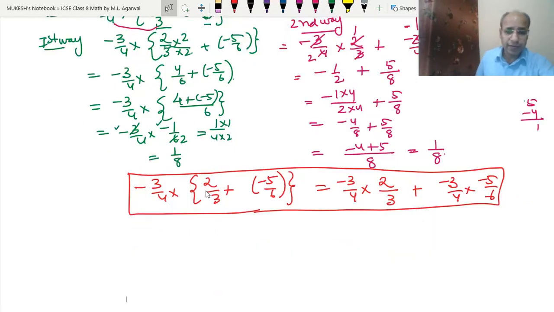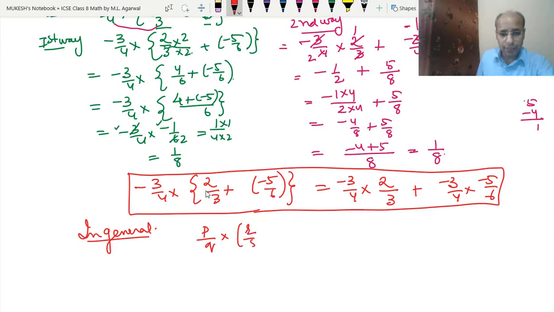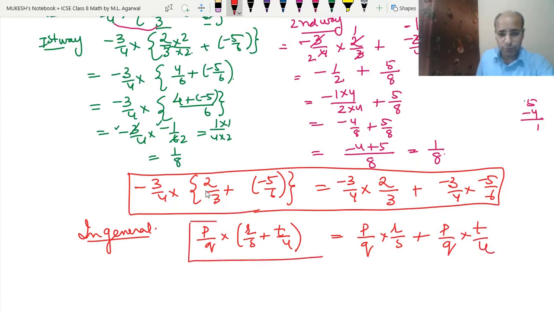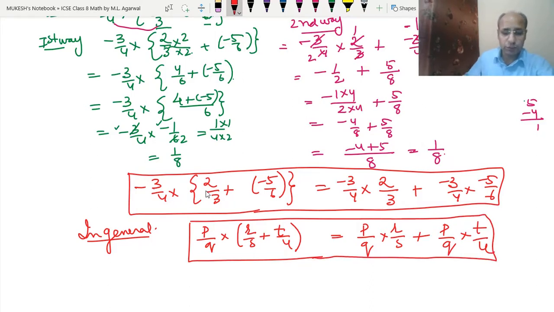Okay, so we can write like this in general: P upon Q into R upon S plus T upon U is equal to P upon Q into R upon S plus P upon Q into T upon U. So in general, we can write this distributive property over addition like this. Now let's take, if instead of this plus, it is minus, then how will we do it?